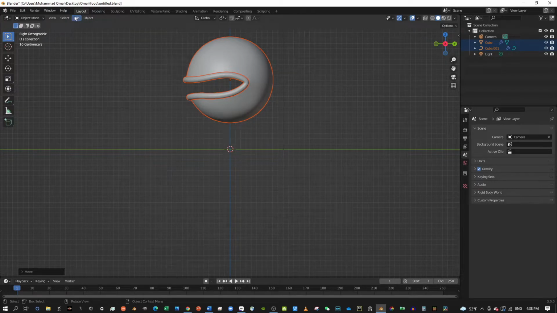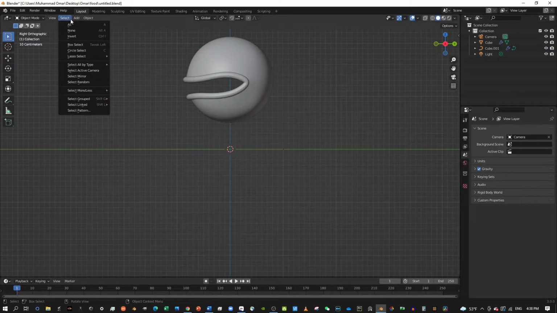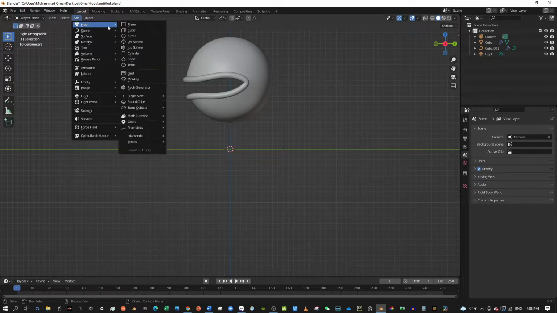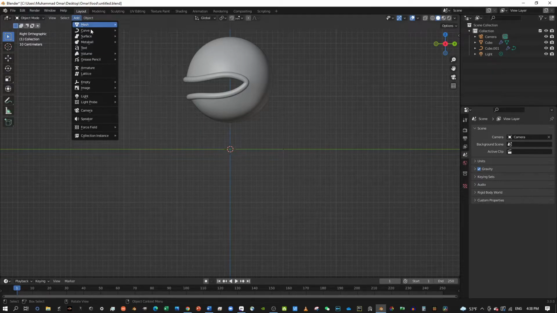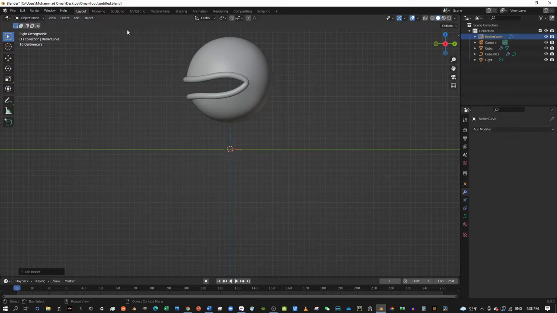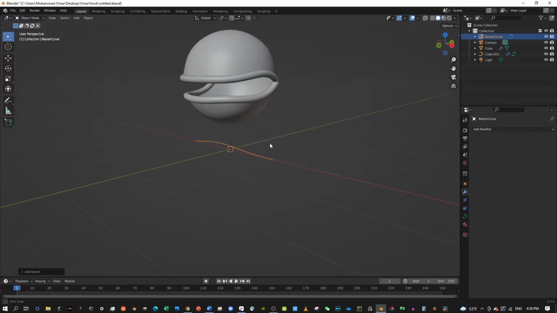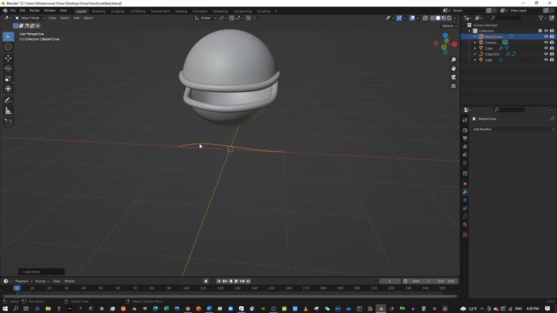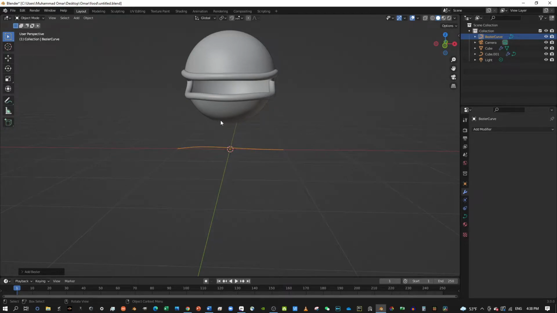We're gonna make the stem right now of the plant, the stem, if you know what that is. So add mesh with curve Bezier. Currently it's lying on the ground, so you need to flip it over by using the rotate tool.